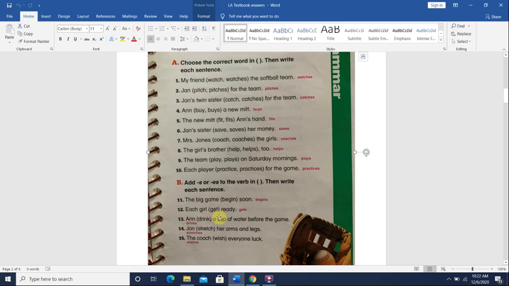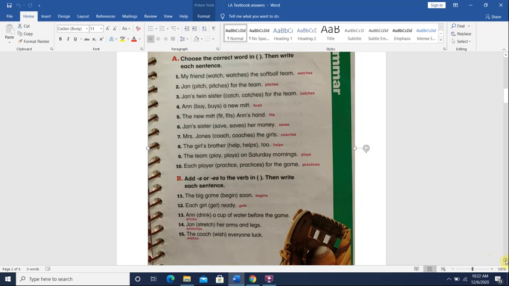Each girl gets ready. Okay, each girl. It talks about only one person. Anne drinks a cup of water before the game. Anne is only one person, so we will add S to the verb. Jan stretches her arms and legs. Here we will add ES because stretch ends with CH. Number 15. The coach wishes everyone luck. The coach wishes. We add ES because wishes ends with SH. Okay? I hope that was easy too.